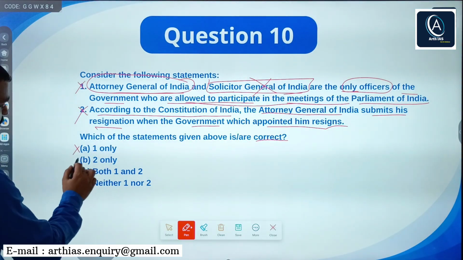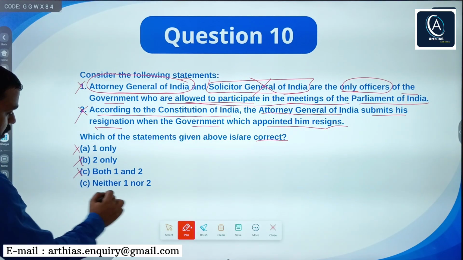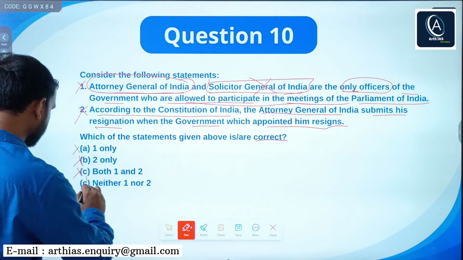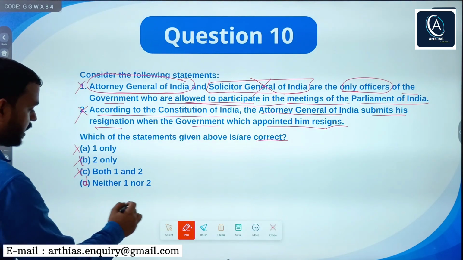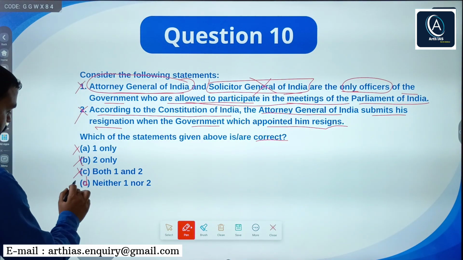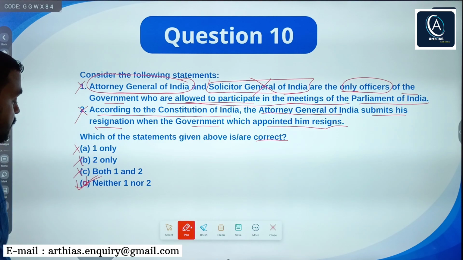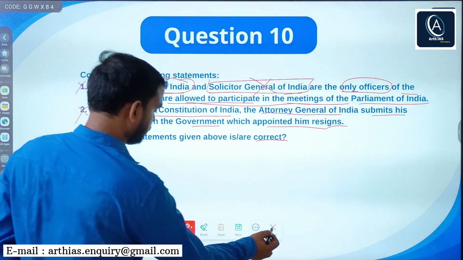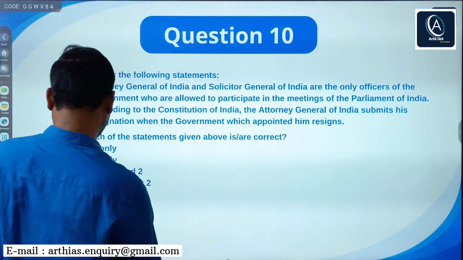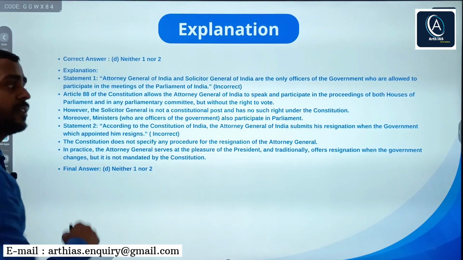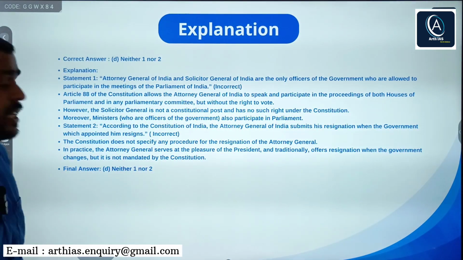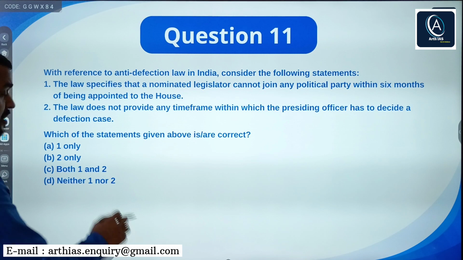A says 1 only, no. B says 2 only, no. C says both, no. D says neither 1 nor 2. Actually, it is D. So D is the right answer of this question. You can pause the video and read the explanation. Next,